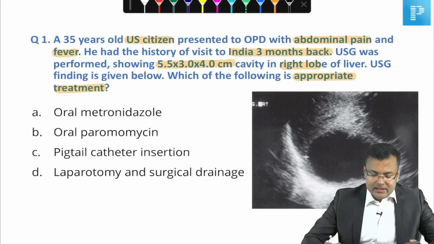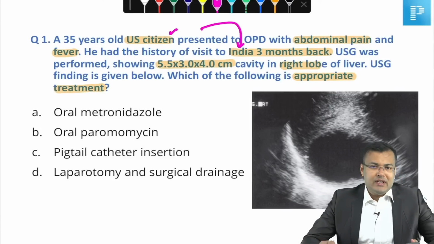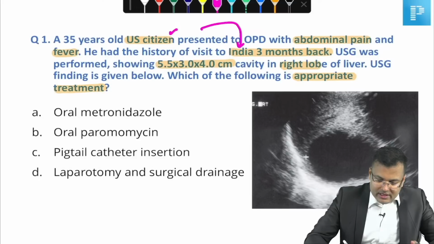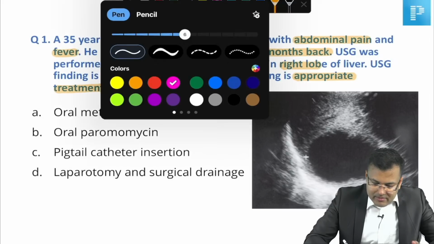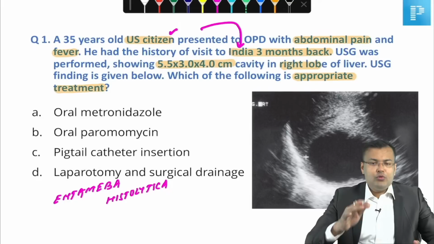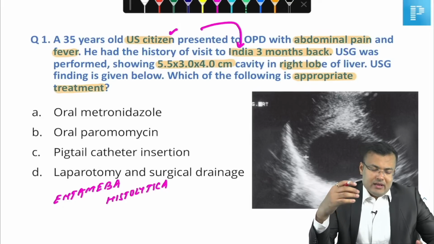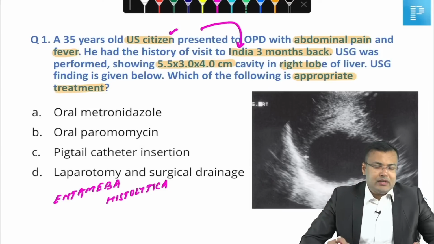Why amoebic liver abscess? Because the patient is a US citizen but there is a history of visit to India, means history of visit to endemic countries. All of you know that amoebic liver abscess is caused by Entamoeba histolytica. You know that the route of infection is fecal-oral. Whenever the patient is having amoebic liver abscess, in this case what is the treatment of choice?